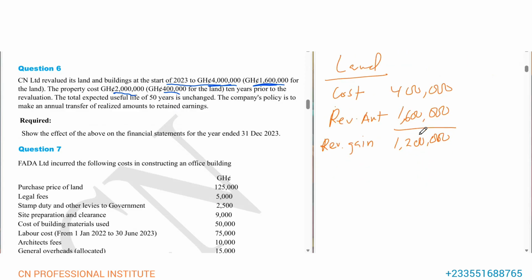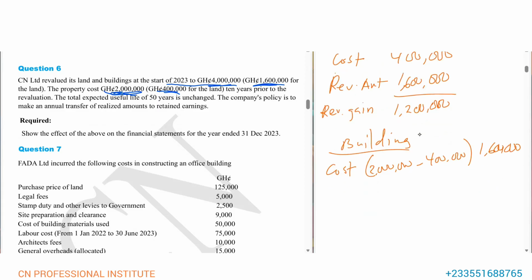We are done. Then let's look at the building. With the building, what is the total cost? The total cost is 2 million, but 400,000 is for land. So the remaining will be for building. So the cost of the building will be 2 million minus 400,000, and that will be 1,600,000. So this is the cost of the building.